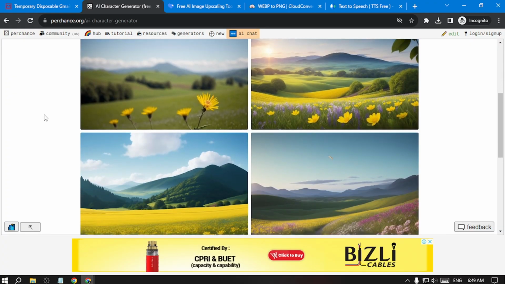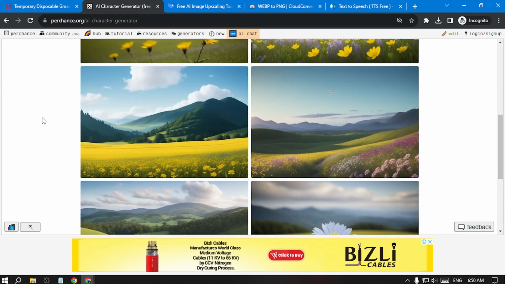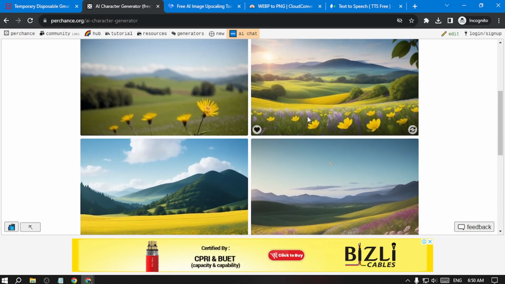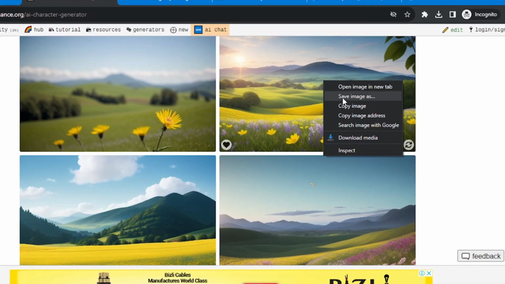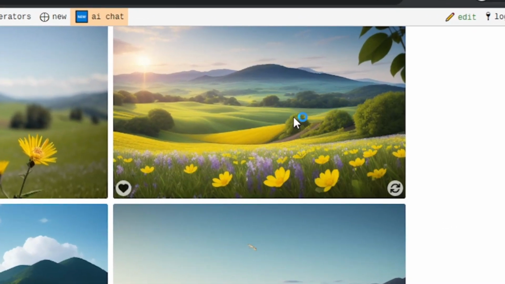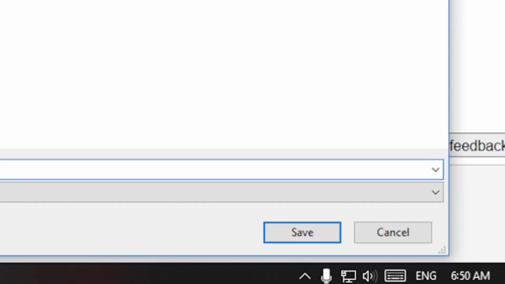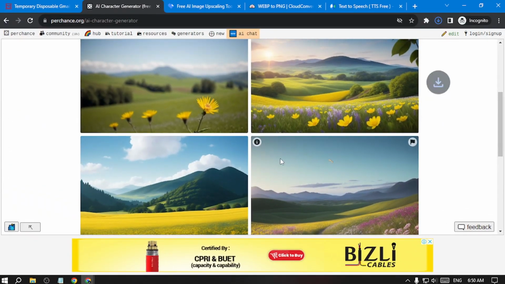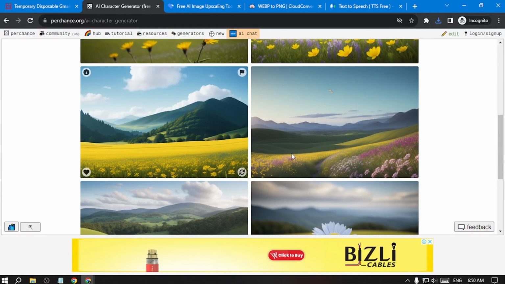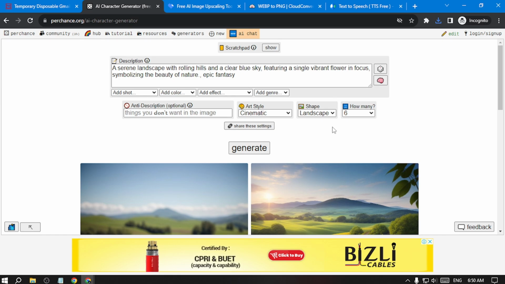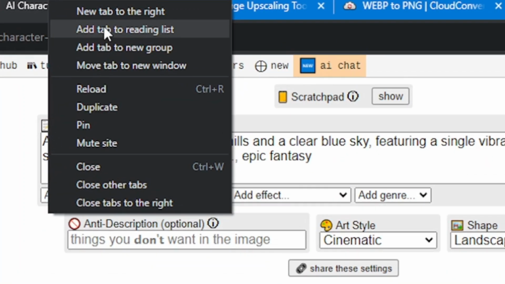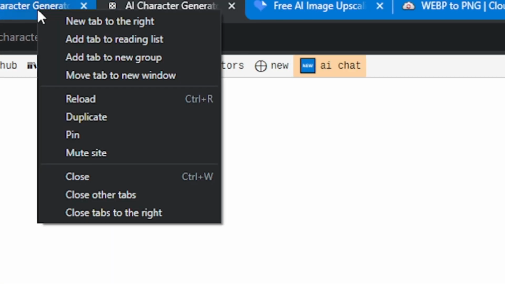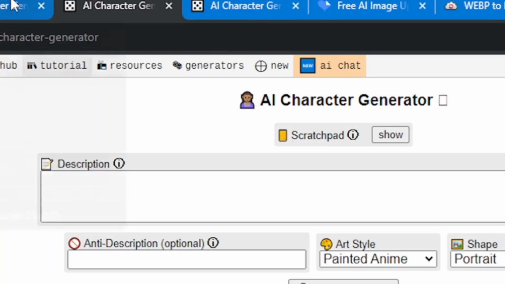Now you can see that our background image is ready. I'll choose which one I would like, click here, and go with the save as option. Then I'll choose this and save. That's how I download all the photos, and that's how I create all the images. By the way, you can use Perchance AI in multiple tabs like this, so you don't need much time for that. You can do it so easily.